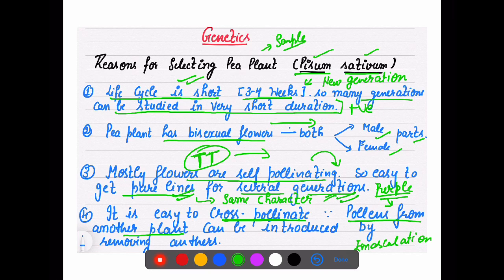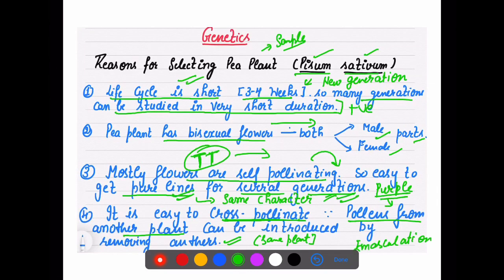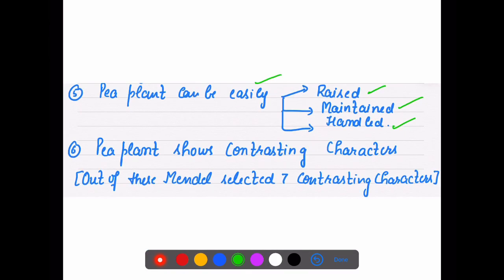So this was called emasculation. So cross pollination can also be performed here. It was easy to perform. Pea plant was easy to raise, easy to maintain, easy to handle. That is why he chose this plant for his sample.